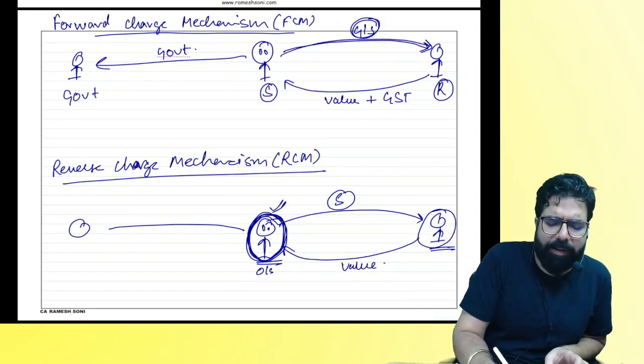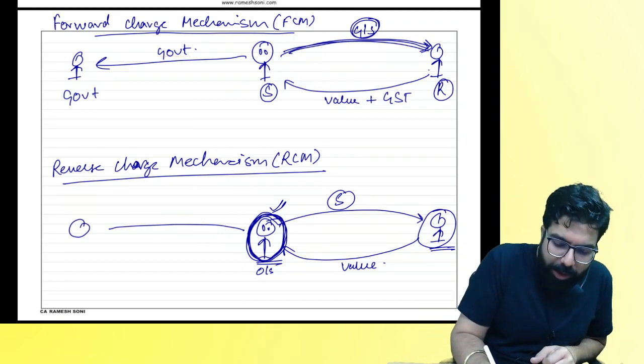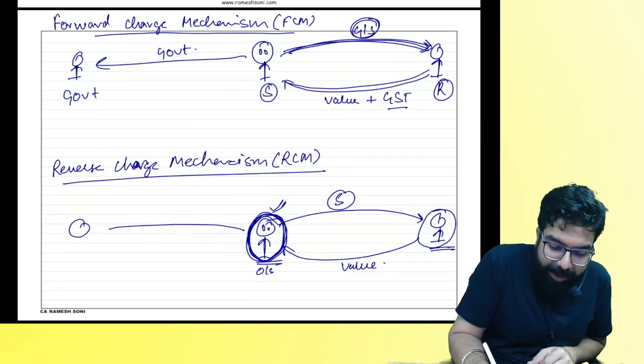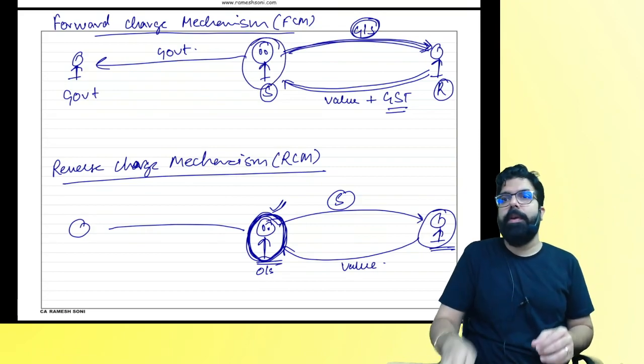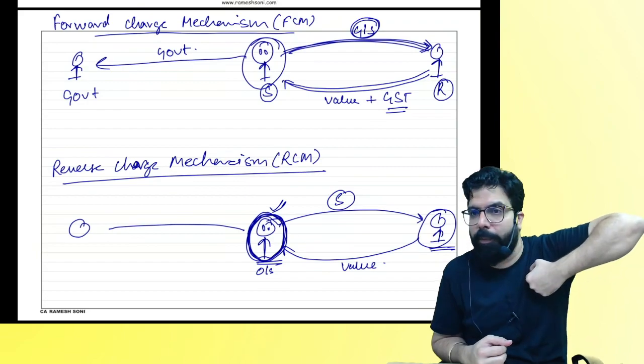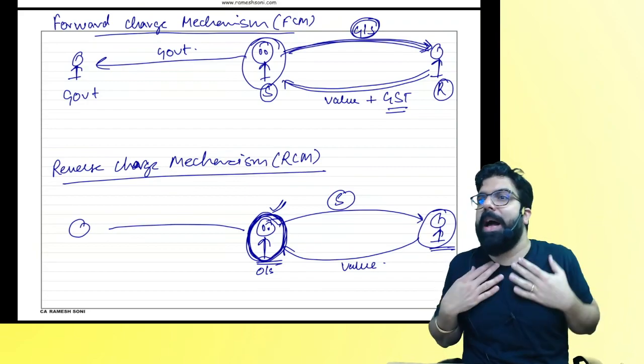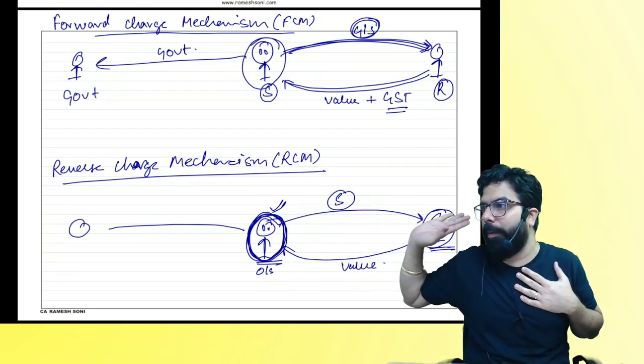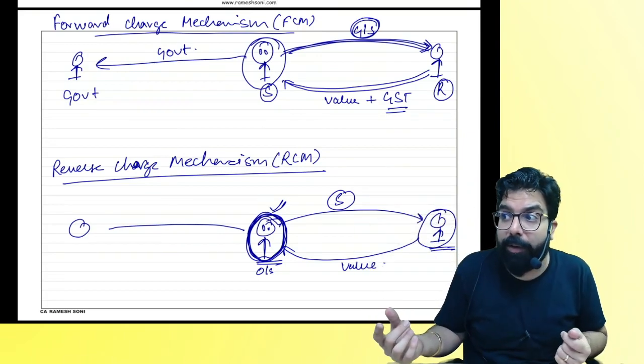Generally what happens? The supplier will supply the goods and you will make the payment. You will pay the GST. Who will pay the GST, everyone? Your shopkeeper is there. He sold you the masala dosa. You paid the GST to him. I am the shopkeeper, I will pay the GST to the government. Do you guys agree?